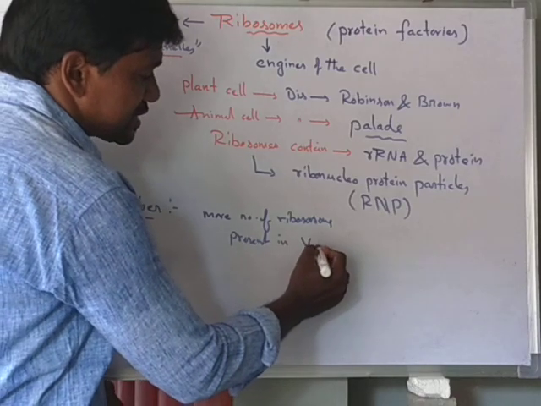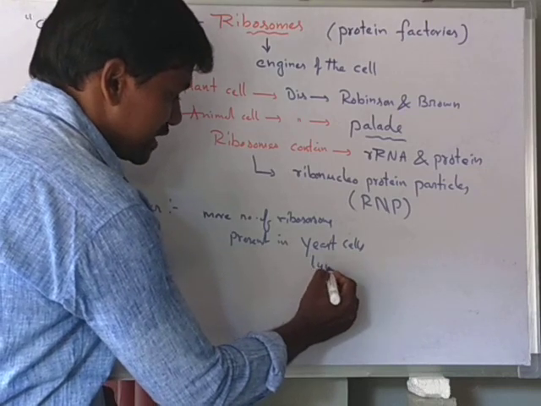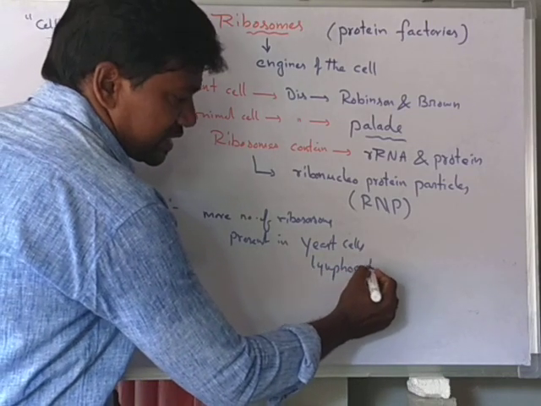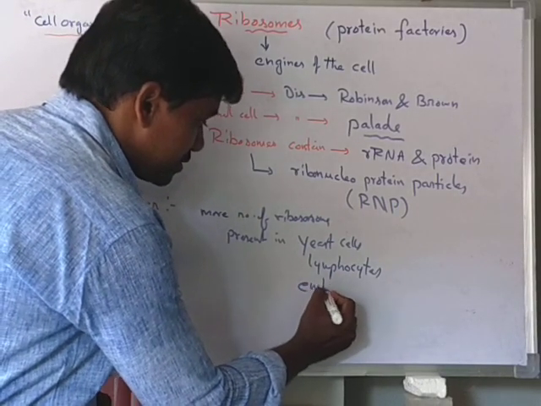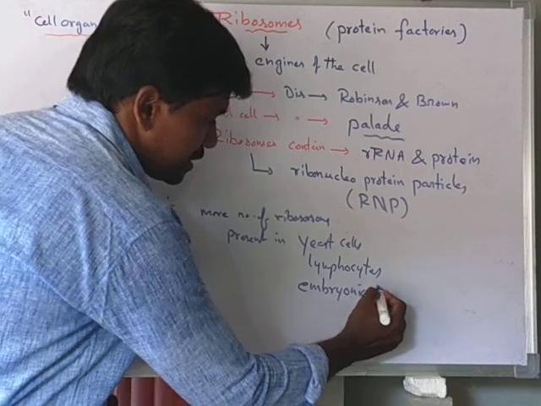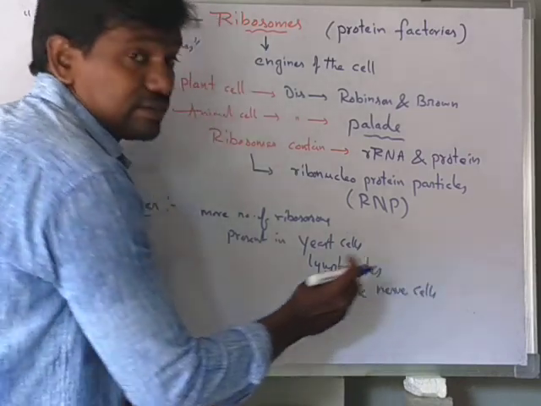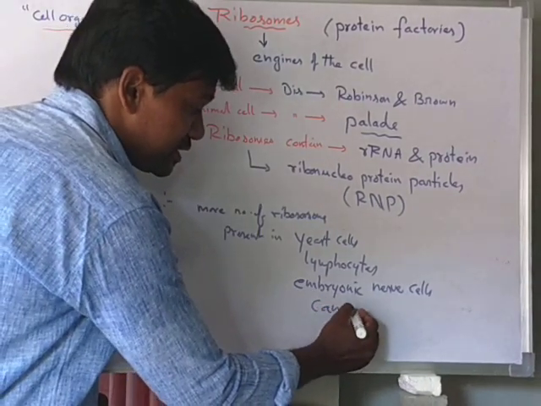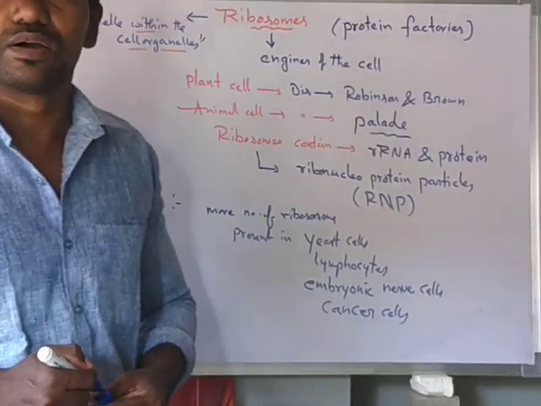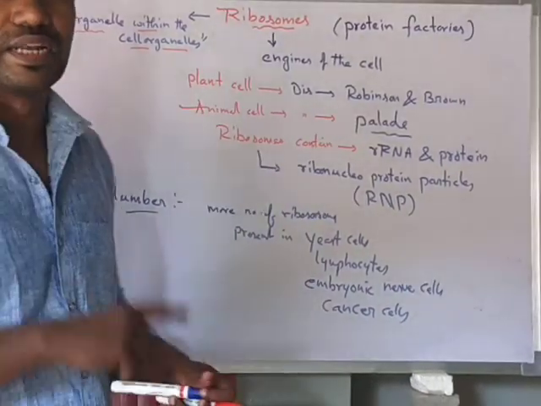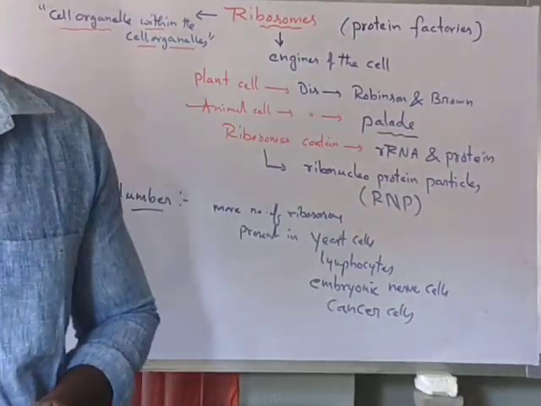Such cells with more ribosomes are yeast cells, lymphocytes, embryonic nerve cells, and cancerous cells. In these cells the number of ribosomes is greater. So this is about the number of the ribosomes. In the next video we will learn the types of the ribosomes.